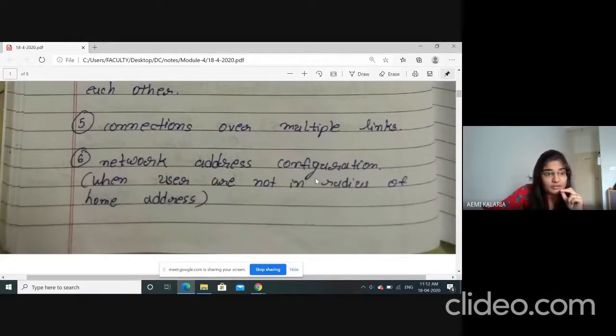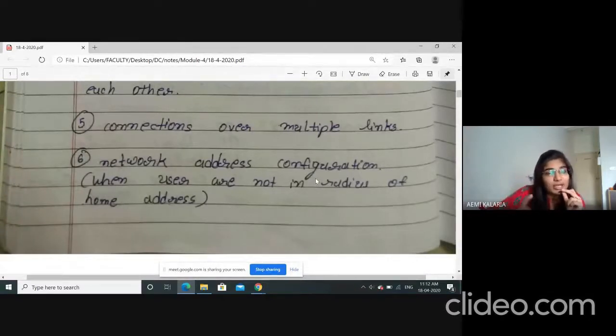Then whoever is sending has to use another virtual or temporary address, right? For the establishment of the temporary address, this protocol is also used. So whenever the sender wants to send something but the user is not at the home address, at that time a temporary address is used.